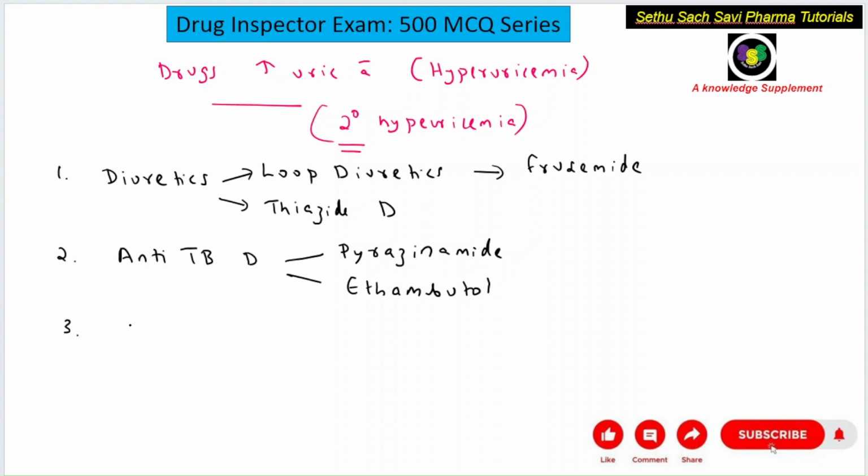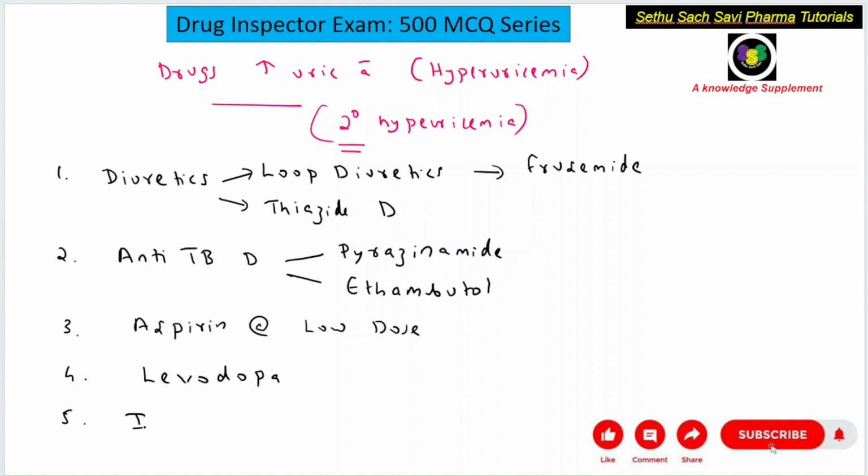Now, third one, which we have already discussed in the previous question: aspirin, at the low dose or therapeutic dose, can increase uric acid level. That is why aspirin is contraindicated in acute gout. So aspirin can also cause hyperuricemia. Now the fourth one, levodopa, the anti-Parkinson drug levodopa, has also been reported to increase the uric acid level.